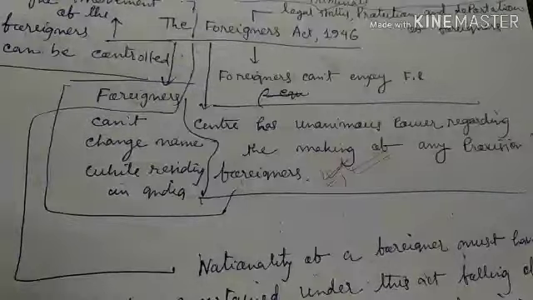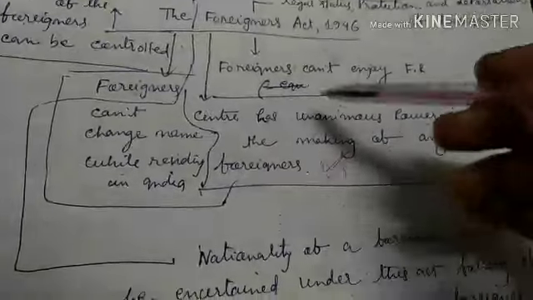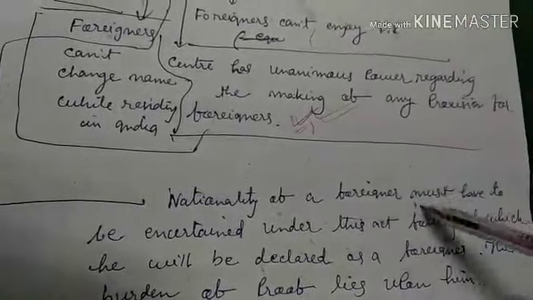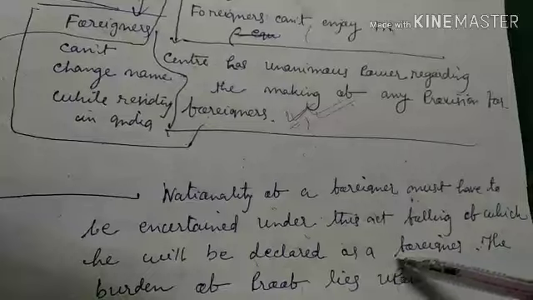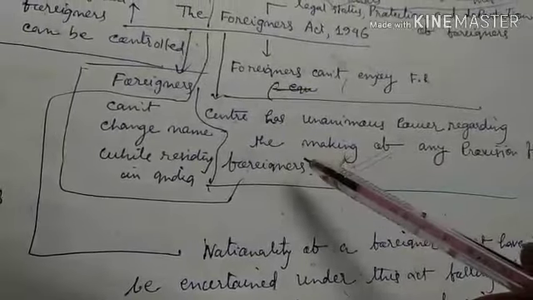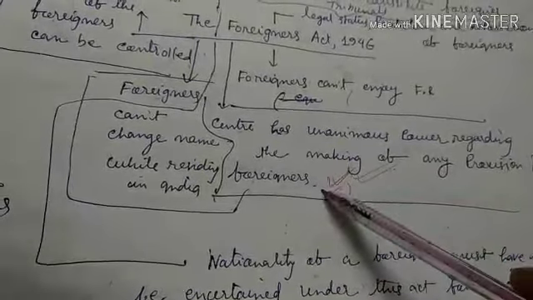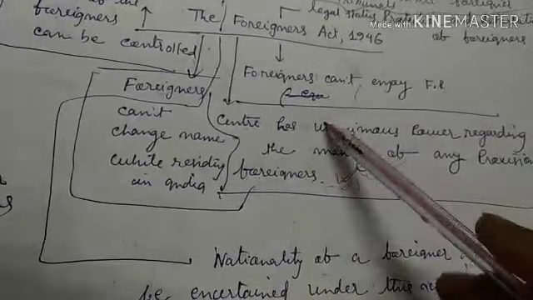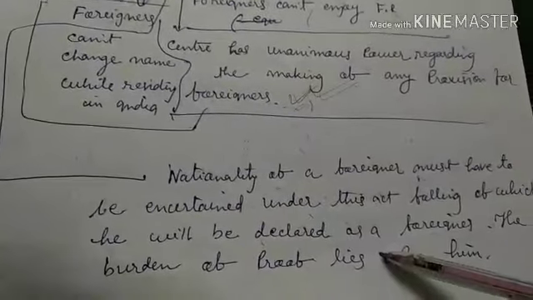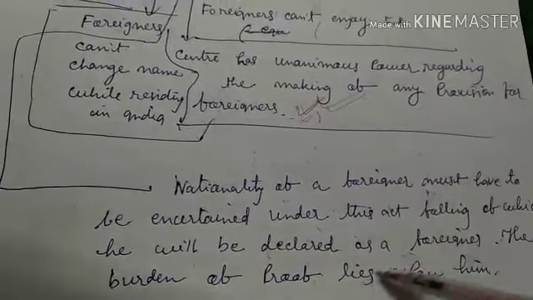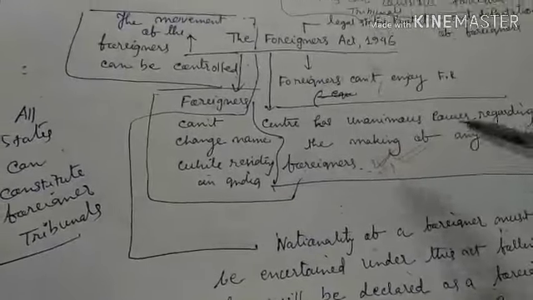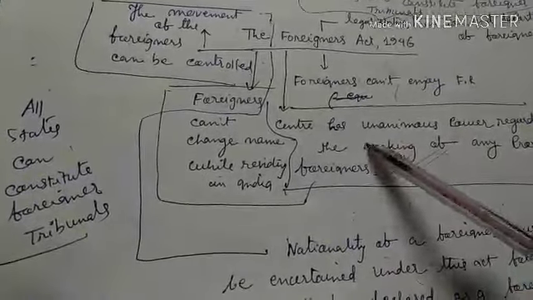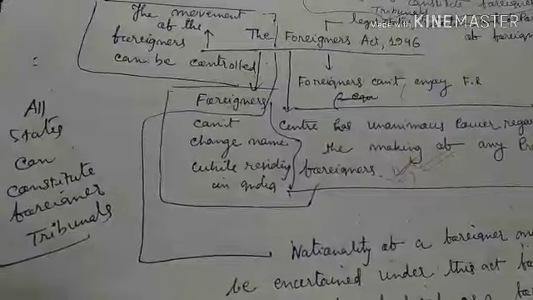Means he must have to prove that he is an Indian citizen under this act, failing which he will be declared as foreigner. If he has not been able to prove his nationality as the origin of India under this act, then he will be declared as foreigner, and the burden of proof lies upon him. So these are some important provisions of the Foreigners Act 1946.